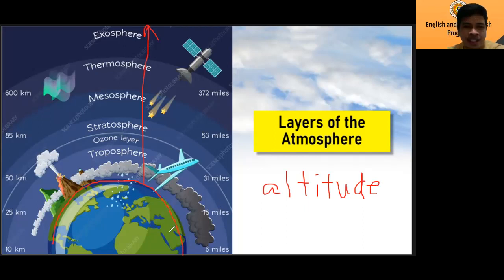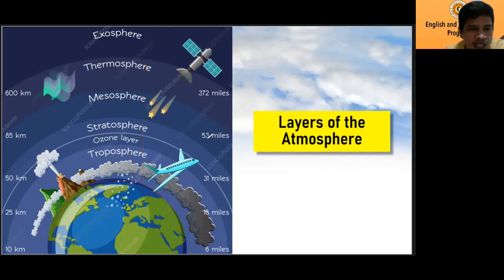For example, from the surface, we have 6 miles, 16 miles, 31 miles, 53 miles, 373 miles going up, in miles. Or on the other side, we have from the surface going to 10 kilometers, 25 kilometers, 50 kilometers, 85, 600 kilometers going up.